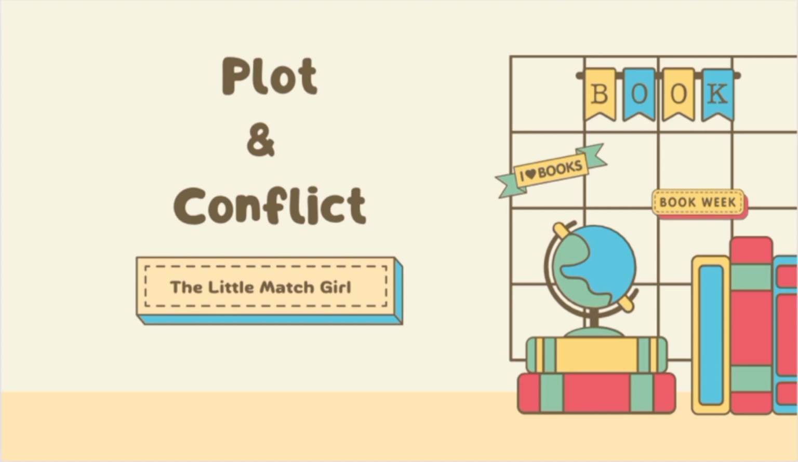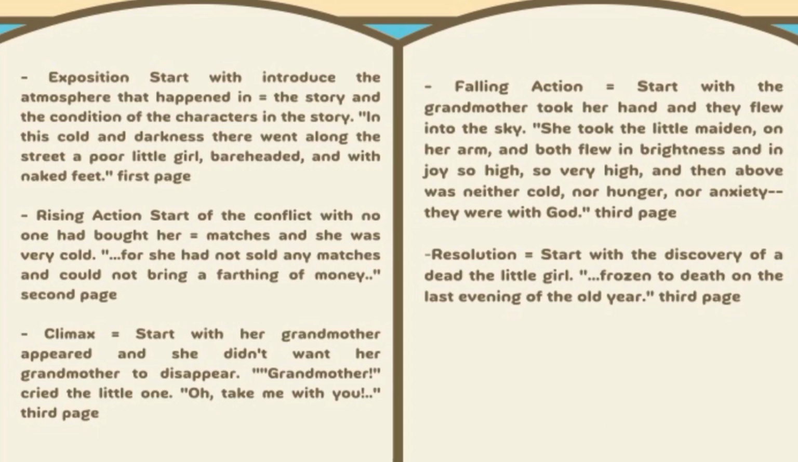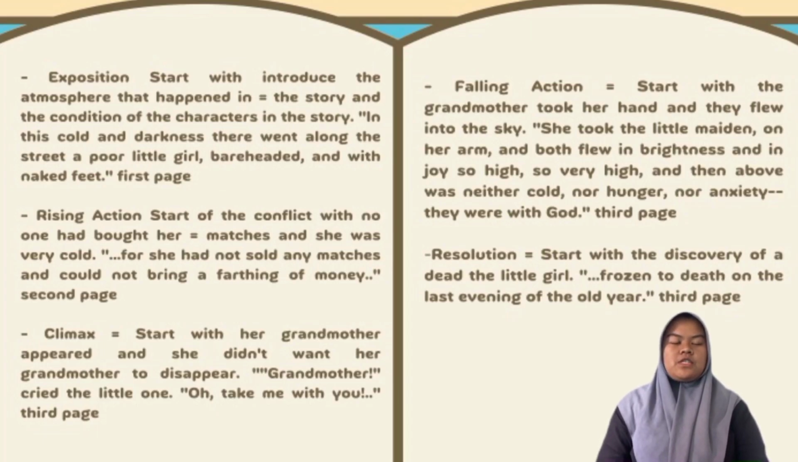Plot and conflict in The Little Match Girl. Exposition starts by introducing the atmosphere of the story and the condition of the characters: in this cold and darkness there went along the street a poor little girl, barehead and with naked feet. First page. Rising action is the start of the conflict: no one had bought her matches and she was very cold. She had not sold any matches and could not bring a farthing of money. Second page.